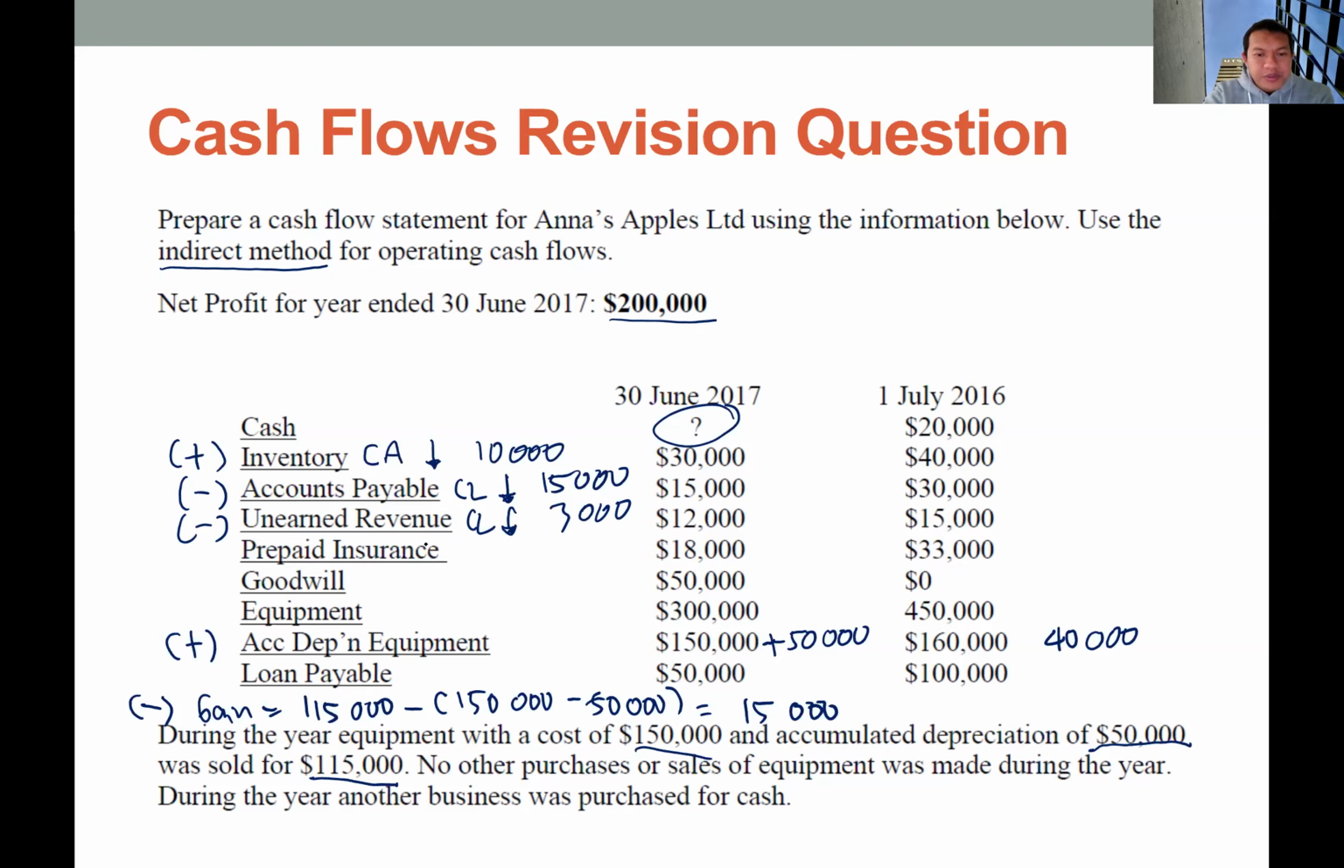Okay, and lastly, we have prepaid insurance. So prepaid insurance is current asset. Okay, you can see the balance is declining. Okay, so 15,000. So this should be an addition to the operating cash flow. Okay, so that's pretty much everything that we should include in the operating cash flow.